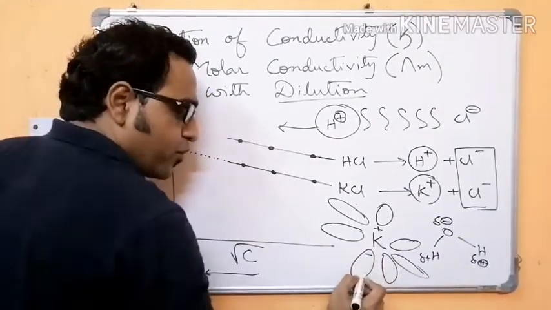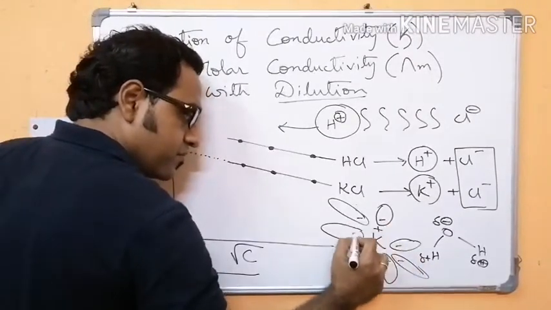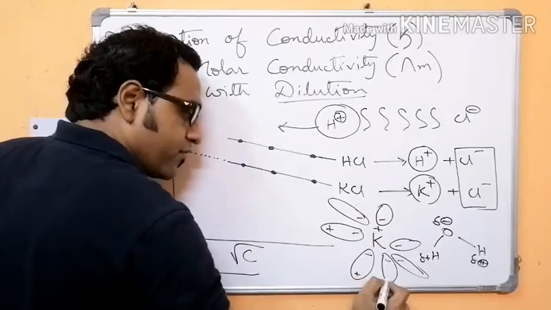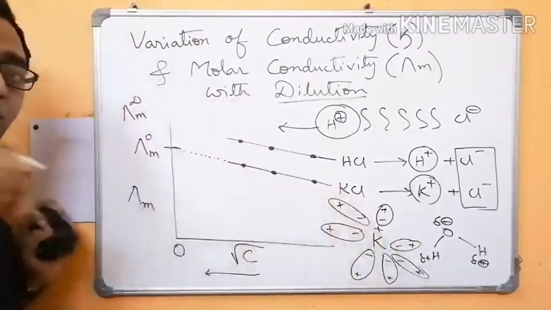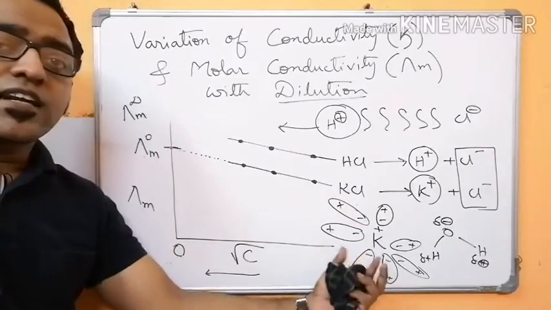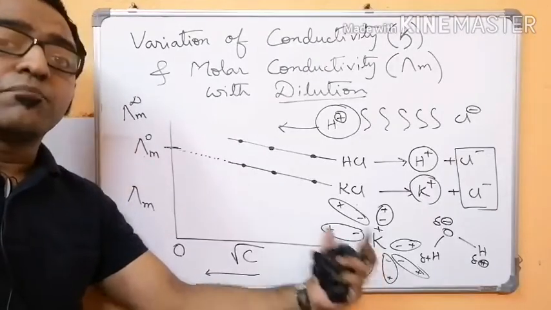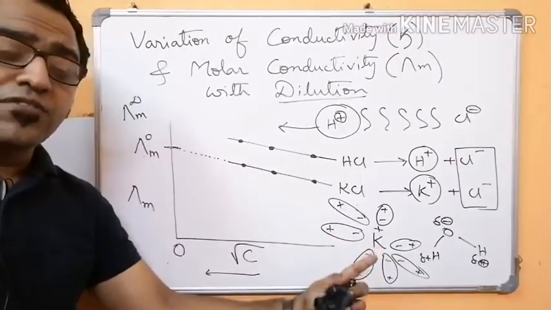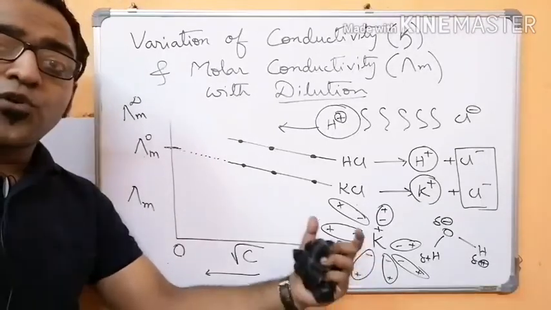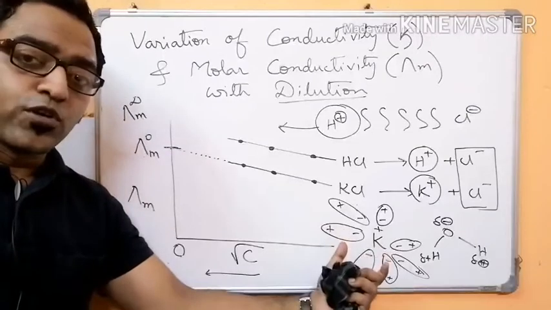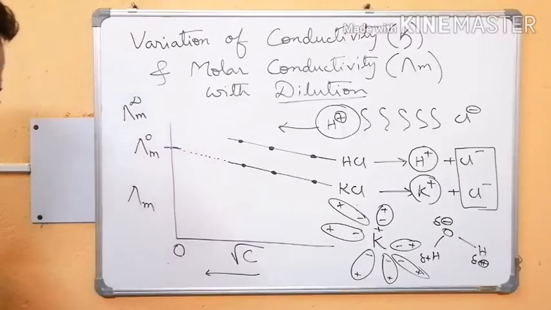So we can write, the negative pole will come close to potassium, all the negative, and the positive pole will go away from the potassium. This is what is called solvation. As the ionic radii of the cation decreases, solvation becomes maximum. That's why lithium is having maximum solvation, and so it is very difficult for the lithium ion to move with the solvent molecule, whereas potassium has less solvation due to its large ionic radii.